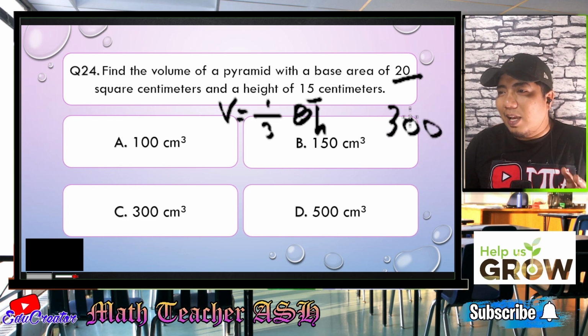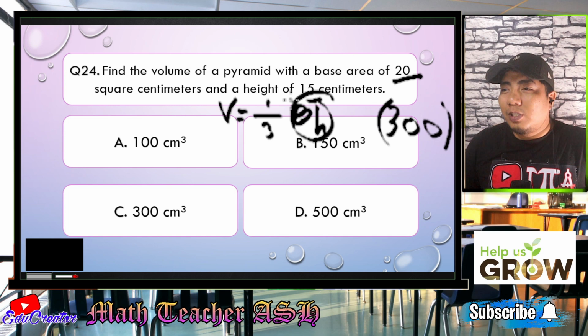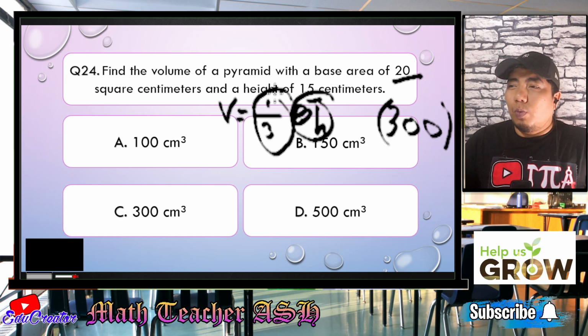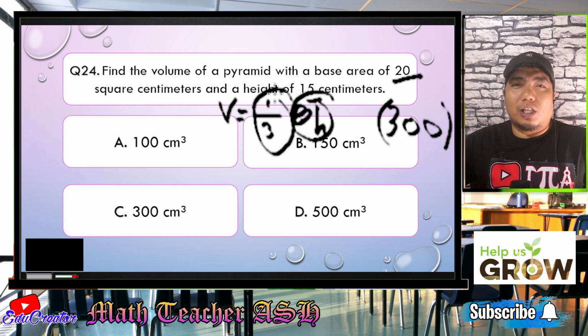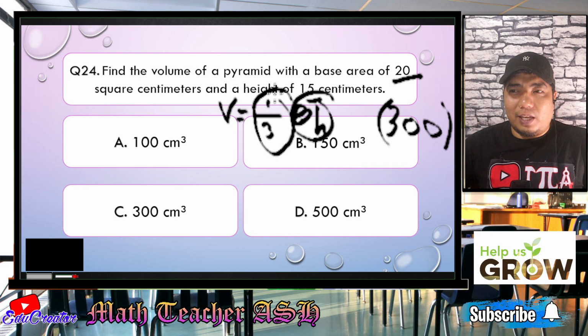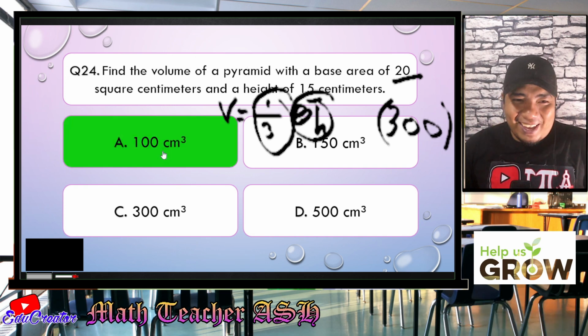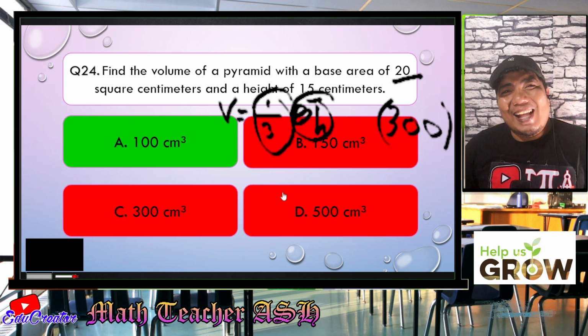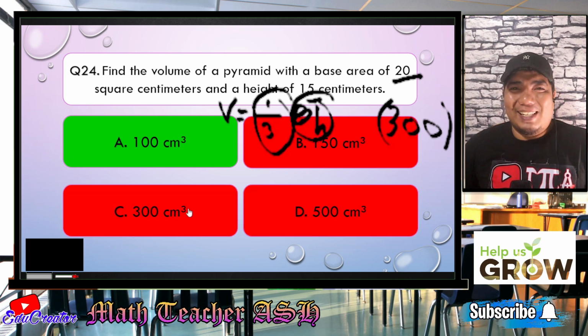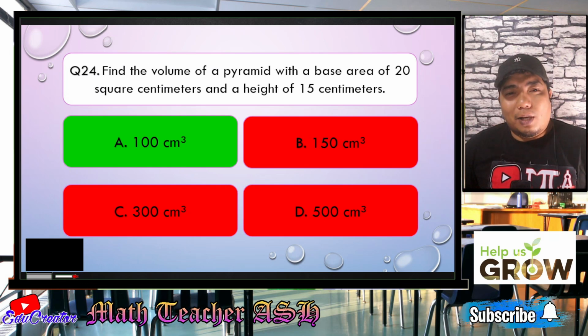Now, that 300 is the value when you multiply these two, right? Now, you still have 1/3 here. So, what is 1/3 of 300? You just multiply it by 1, divide it by 3, and the correct answer is letter A. Okay. So, you got that correct answer, my dear math learners. Very easy, right? Now, let us go to question number 25.